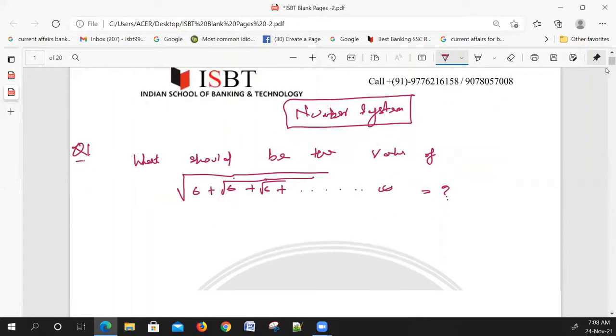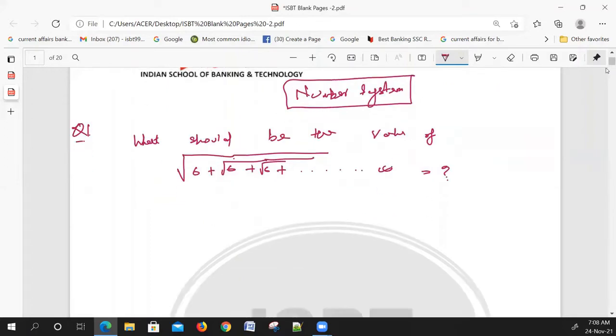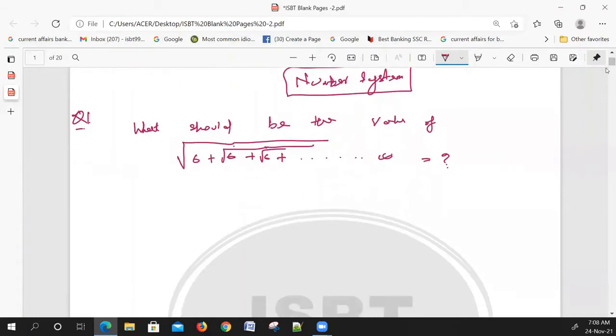What should be the value? Option 1 is 2, option 2 is 3, option 3 is -2, option 4 is -3, option 5 is none of these.